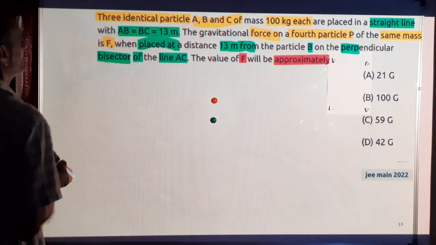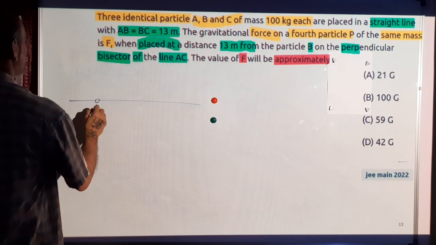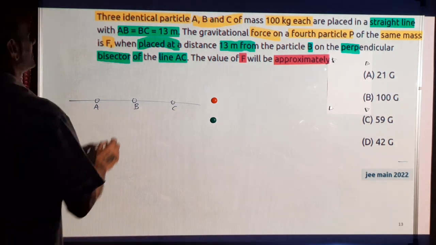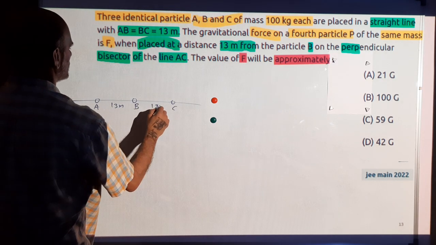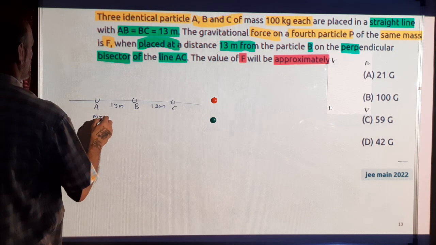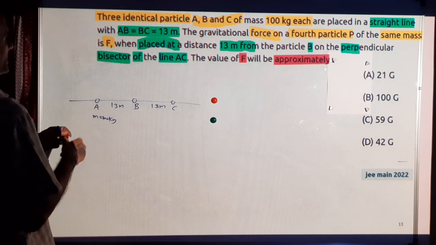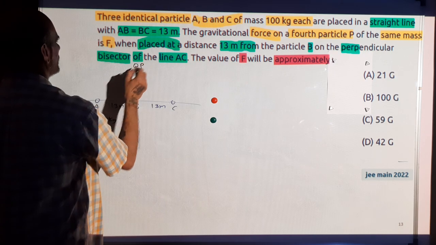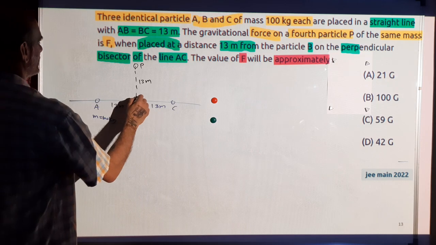First, draw a figure to make things clear. So A, B, C. The distance between A and B is 13 meters, and then BC is also 13 meters. Each is of mass 100 kg. And there is a fourth particle here, of the same mass, at a distance of 13 meters along the perpendicular bisector.